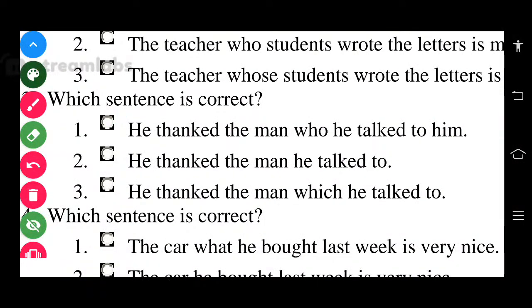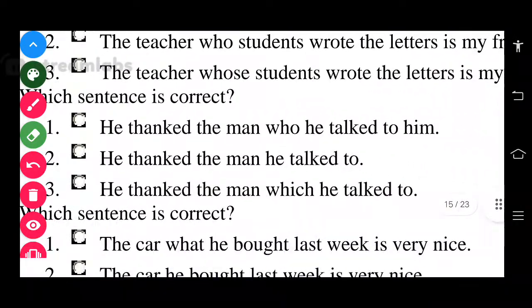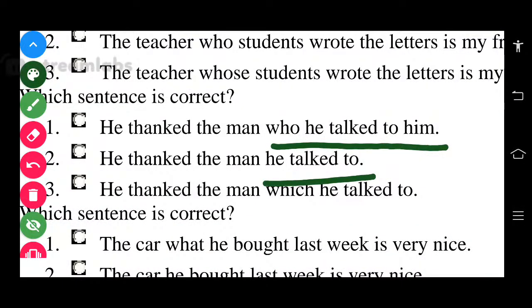You have to go through the sentence in the relative clauses, which I'm underlining. Whom he talked to. He thanked the man who he talked to, he thanked the man he talked to, and he thanked the man which he talked to.